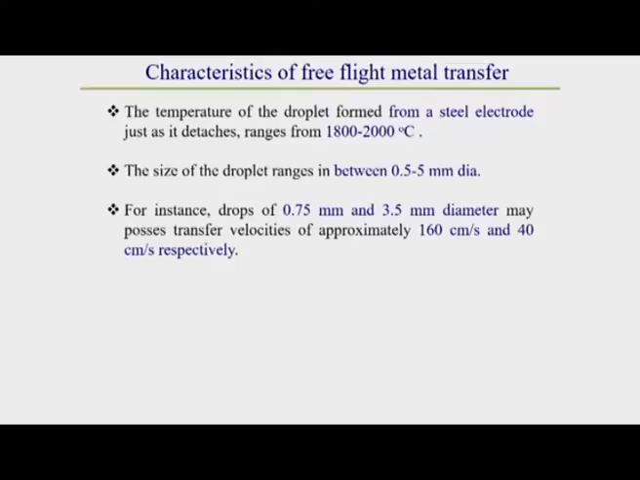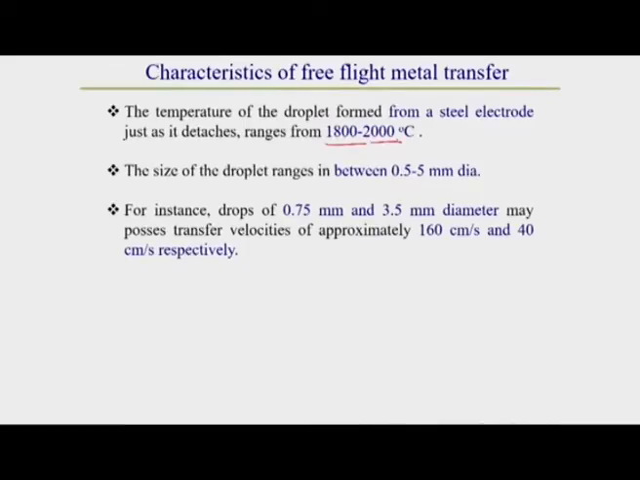Whatever droplet is transferred from the electrode tip to the workpiece, its temperature is within a range, in the case of steel, of 1800 to 2000 degrees centigrade. The droplet size depends upon the electrode diameter. In free flight metal transfer the droplet size varies from 0.5 to 5 millimeter diameter. The drop transfer velocity from electrode tip to workpiece also depends on the size of the droplet, or the size of the electrode itself.